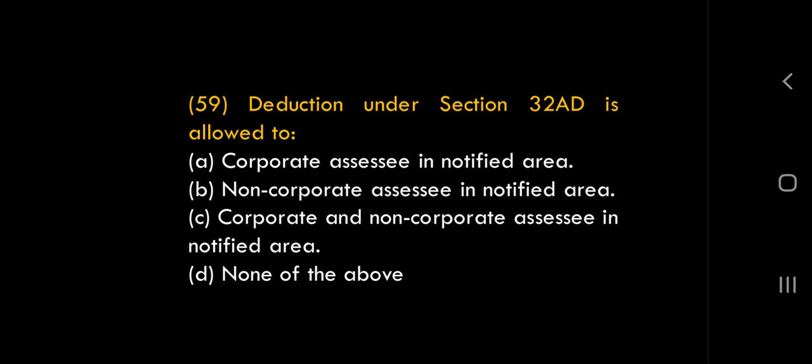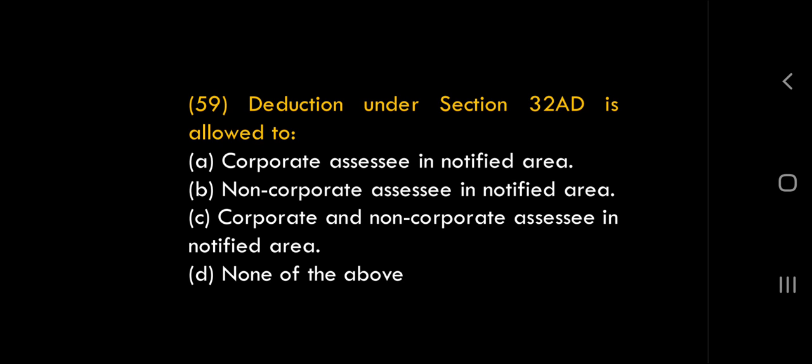Deduction under section 32 AD. It is a depreciation related section. Given to whom? All assessees, that means corporate as well as non-corporate assessees. So option C is the right answer.